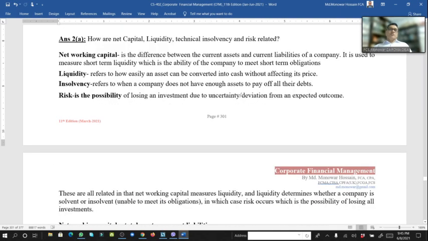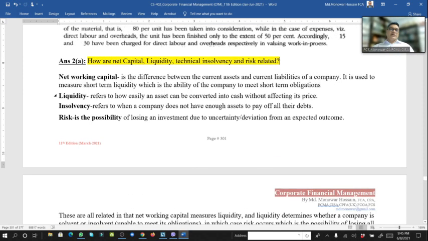And if we go to question number 2A, how are net working capital, liquidity, and technical insolvency risks related? So the answer is that first we have to understand what net working capital is. Working capital is the difference between the current asset and current liability. We know it. And what is liquidity?